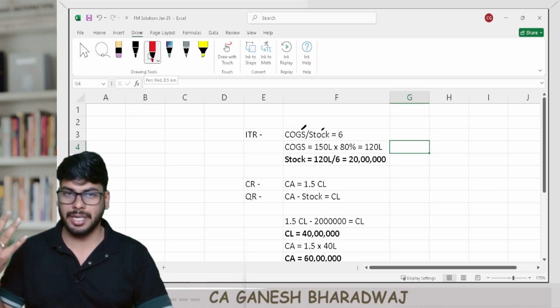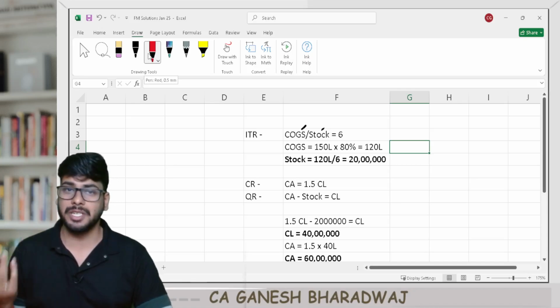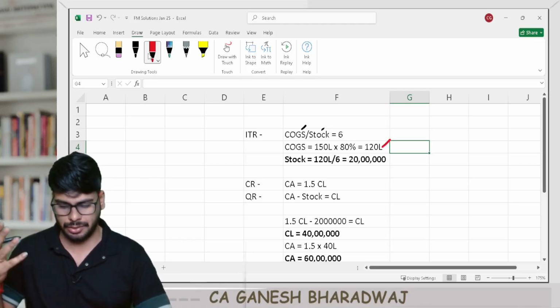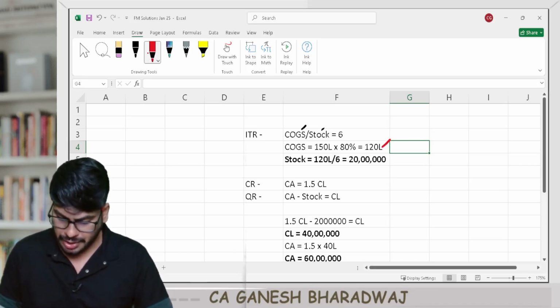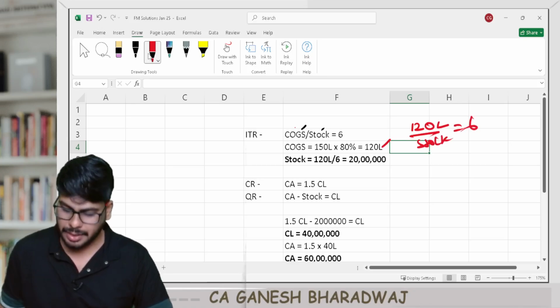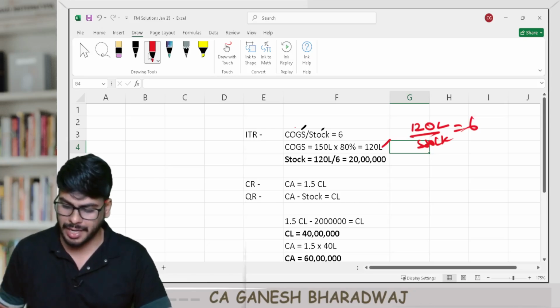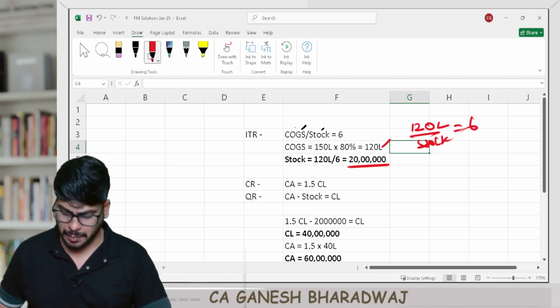So the COGS figure you can easily find out because they have given the gross profit ratio was 20%, right? Which means the COGS is going to be 80% of sales. So 150 into 80%, 120 lakhs is going to be your COGS figure, right? So now you just need to substitute it here. So here it's going to be COGS was 120 lakhs, right? Divided by stock is equal to 6. So obviously, stock goes to the other side. Stock is equal to 120 lakhs divided by 6. That gives you 20 lakh rupees figure. Here, this is just a cross multiplication.